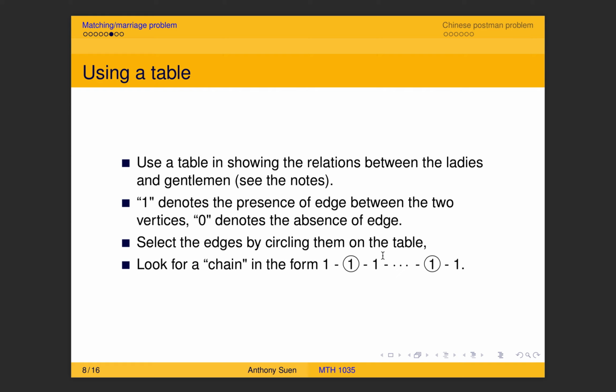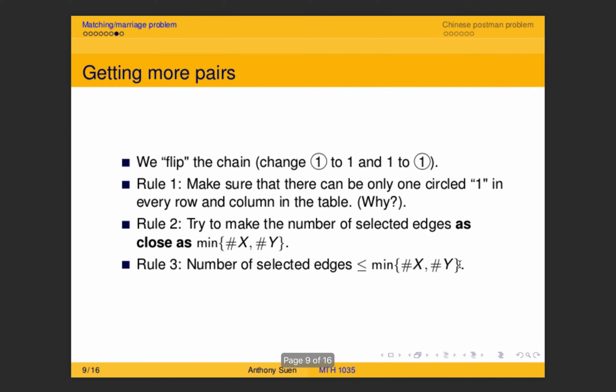So the two ones will become the selected pairs. Instead of just one pair being picked, now you pick two. That's why you get one extra pair, and that is true for any other chain. If you start with that pattern, then after the flipping you always get one extra pair. That is something very interesting, and that always gives you one extra pair.